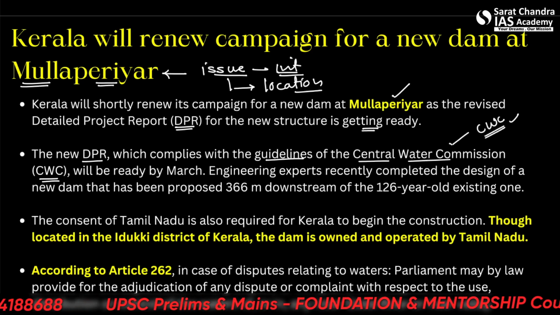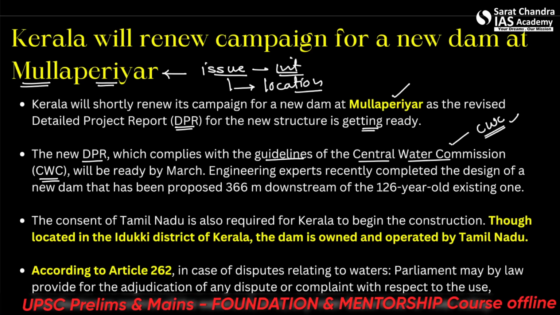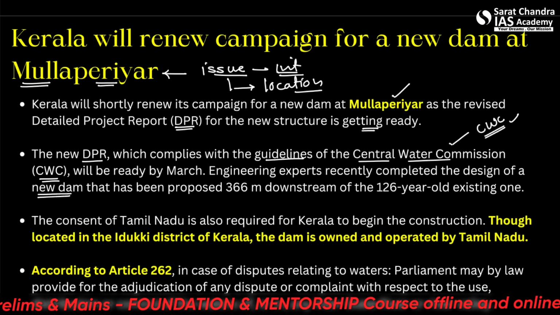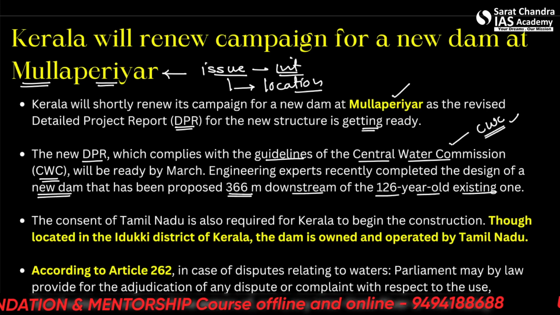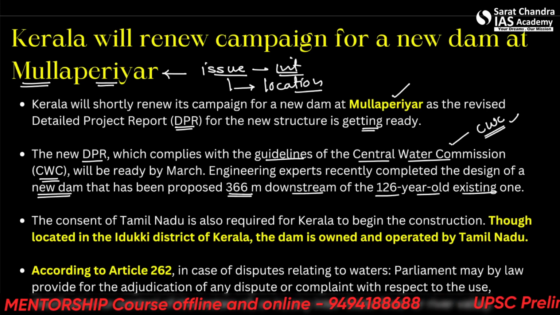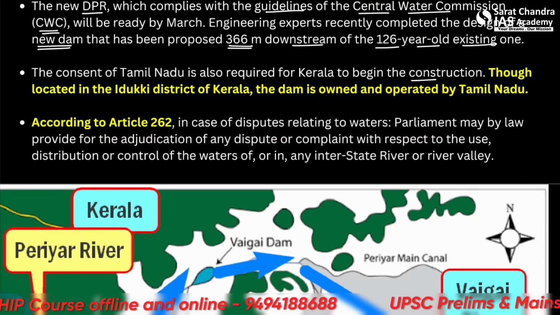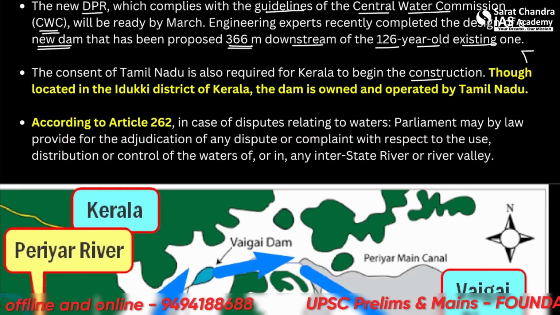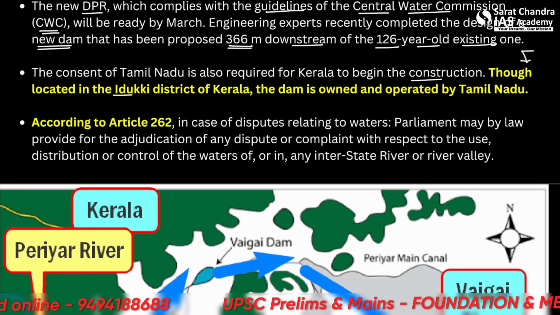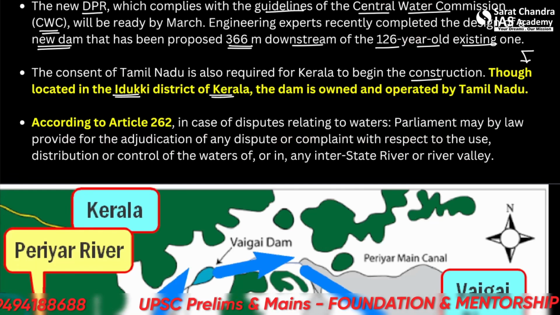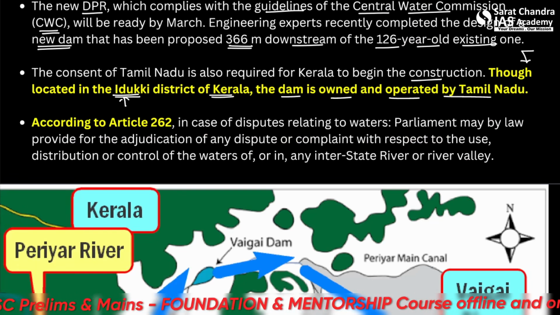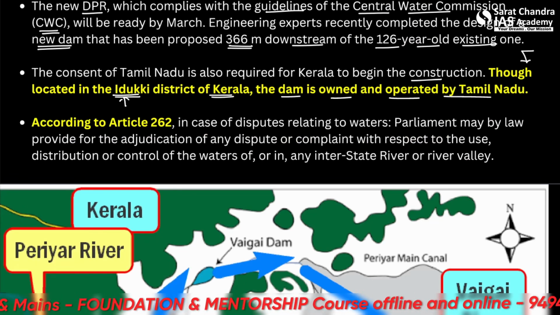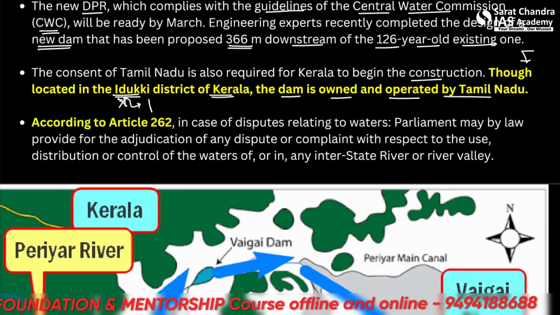Alright, and what is the dispute? Engineering experts recently completed the design of a new dam that is being proposed 366 meters downstream of the 126-year-old existing one. The consent of Tamil Nadu is also required for Kerala to begin the construction. This is the issue: though the dam is located in Idukki district of Kerala, it is owned and operated by Tamil Nadu. Actually, sorry, it is on the Periyar river.